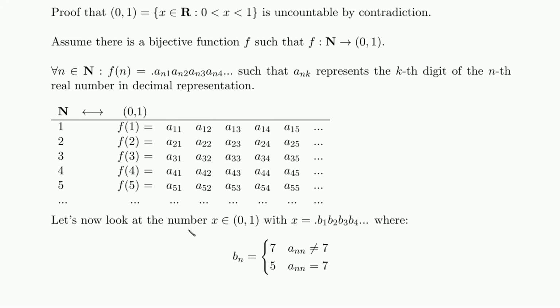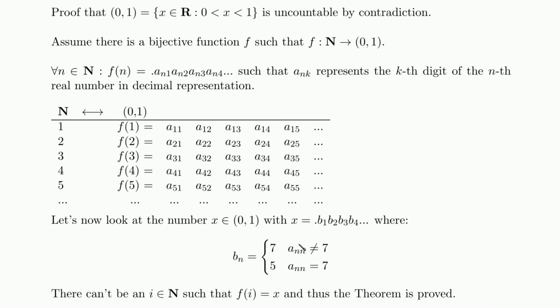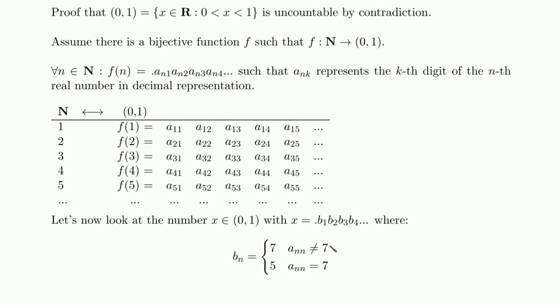Okay, but now that we've done this, we will define some number in this interval and go looking for it. So let's look at this number. It's from this interval. It has this representation. We will just call the digits b, to avoid confusion. And we say, well, the nth digit is 7 if the nth digit of the nth number is not 7.